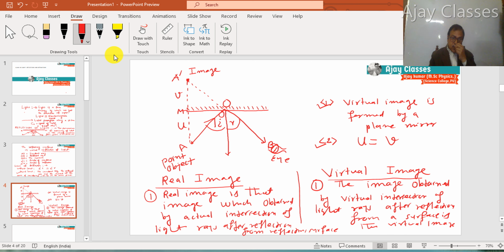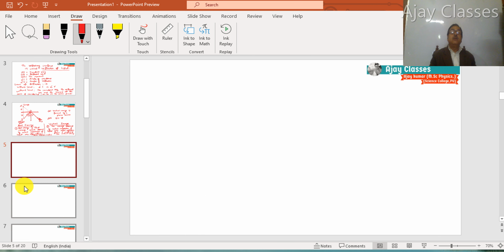Another point of distinction can also be taken. Point number 2 for distinguishing: a real image can be obtained on the screen. This is a very important line.